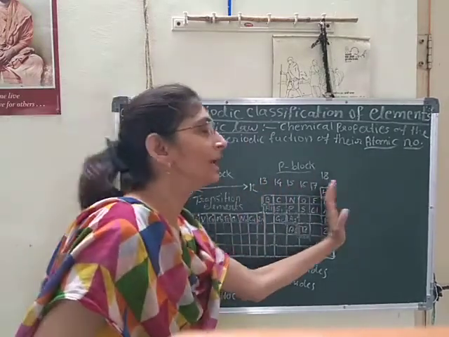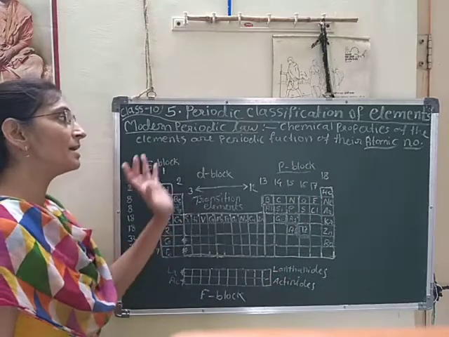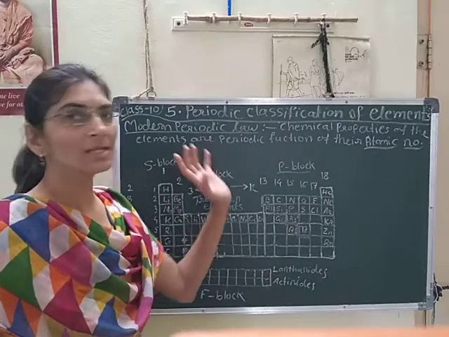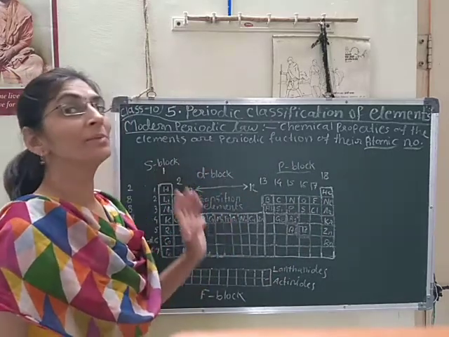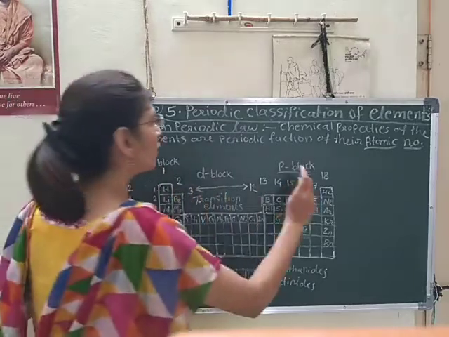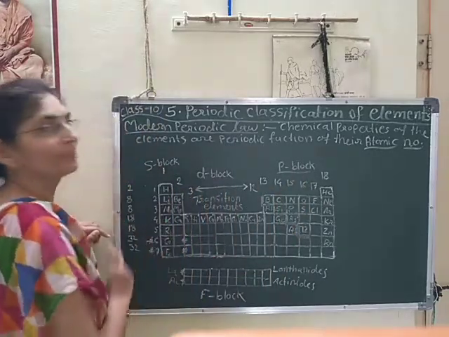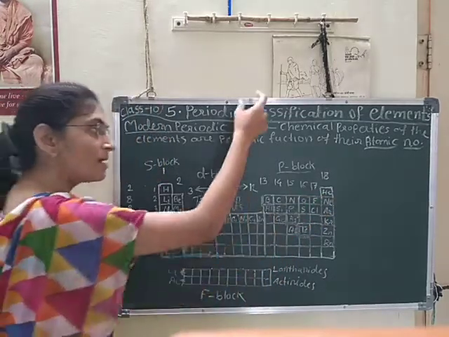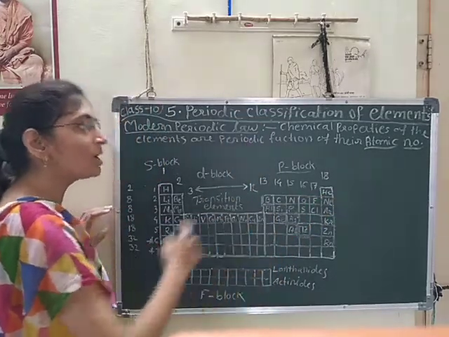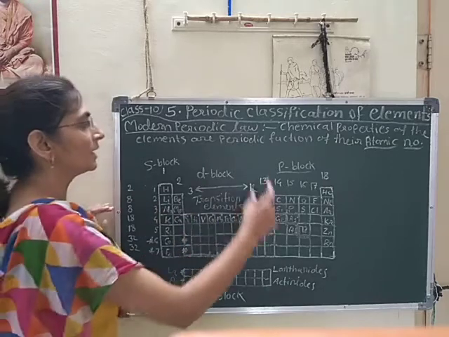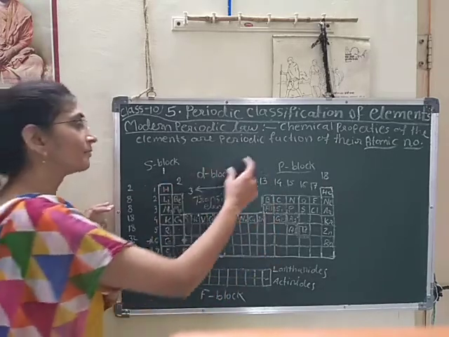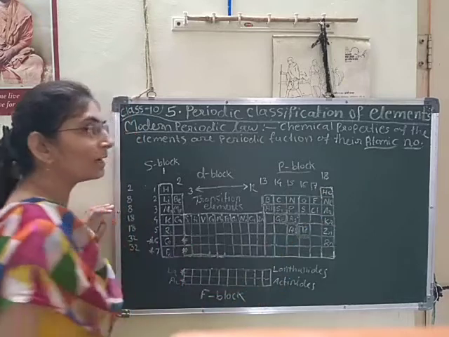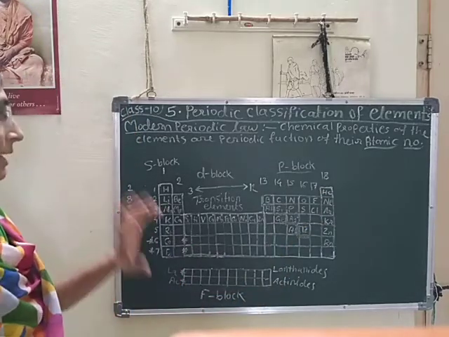A total of 18 groups are present in Henry Moseley's periodic table, that is called the modern periodic table. 18 groups and 7 periods. Periods mean horizontal rows and vertical columns are called groups. So a total of 18 groups he had drawn here in his periodic table.